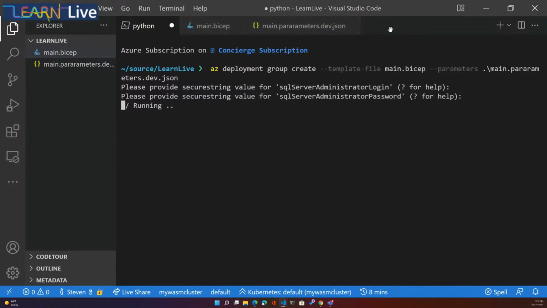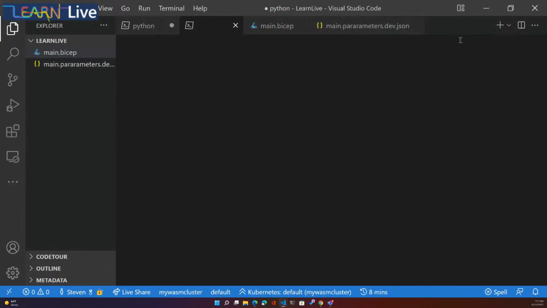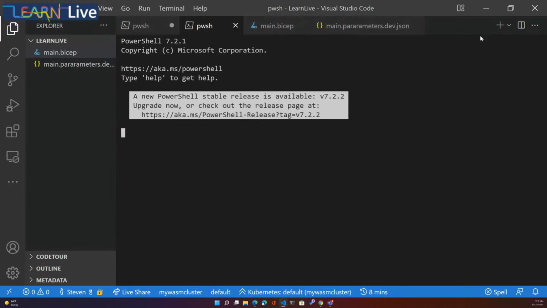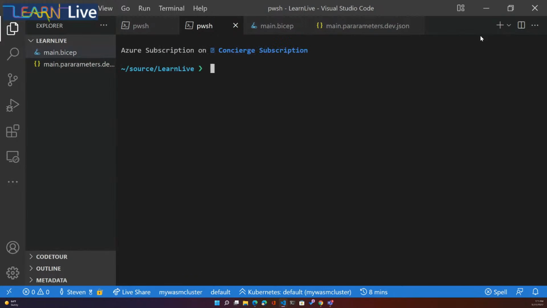For our key vault, we need to create one, so I'm going to add another terminal. Yes, I know I need to update my PowerShell. I have the same warning too. Don't worry, it's fine. We'll get to it later.